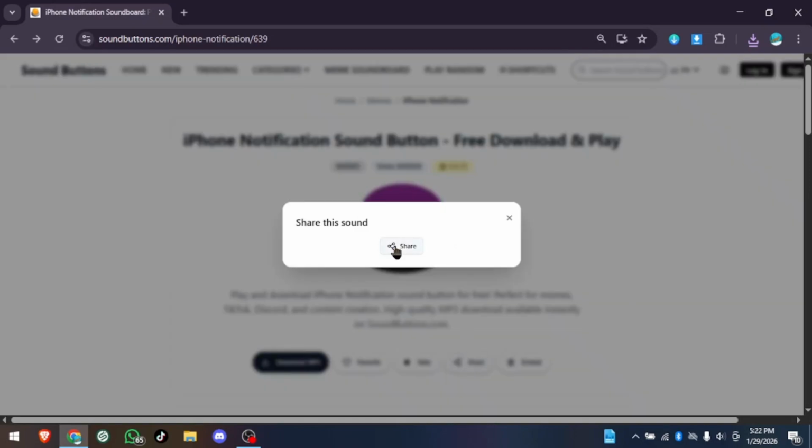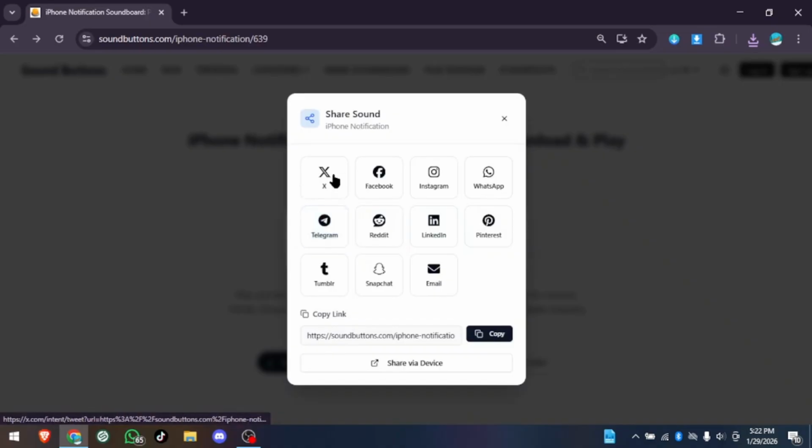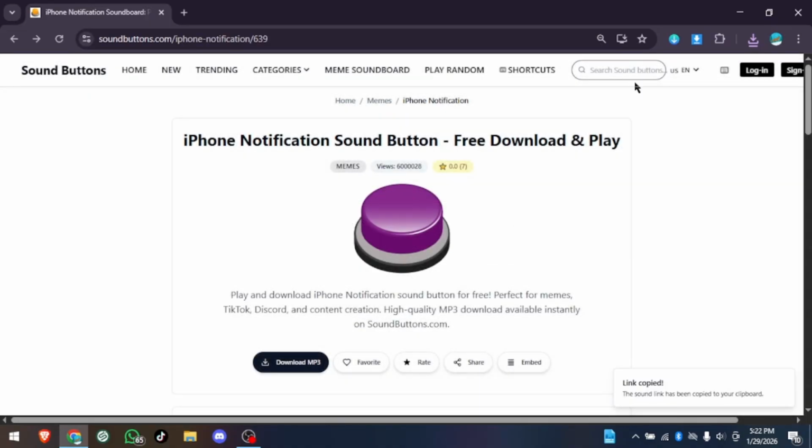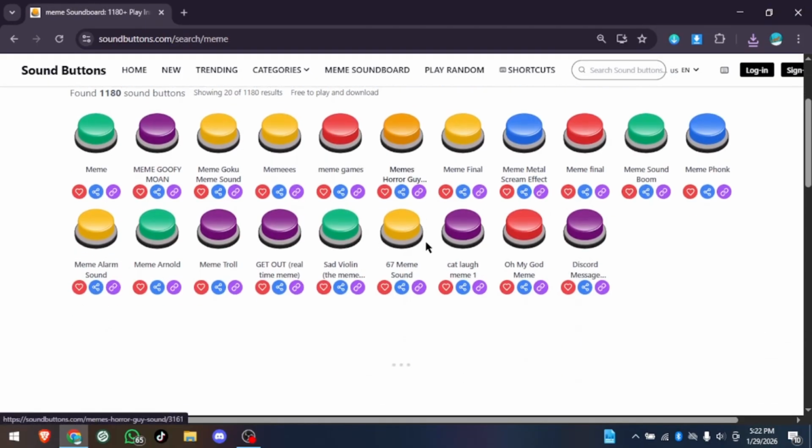To share a sound, click the share icon, copy the link, and send it on WhatsApp, Instagram, Discord, or anywhere you want. You can search for sounds using the search bar, browse categories, or explore trending sounds anytime.